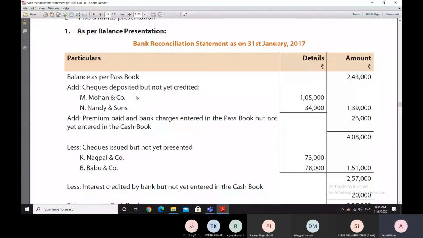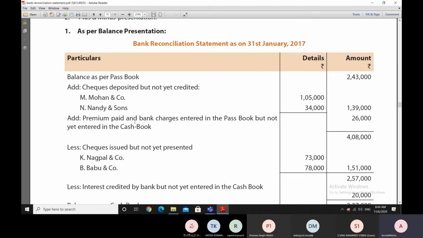Therefore, if there are certain checks which were deposited but not credited in the passbook, but they are already debited in the cash book, we will need to add these balances to move towards the cash book balance. So we are adding 1,05,000 rupees and 34,000 rupees, being the checks which are already entered in the cash book but not entered in the passbook, and therefore to move from the passbook balance to the cash book balance, we need to add these two checks.